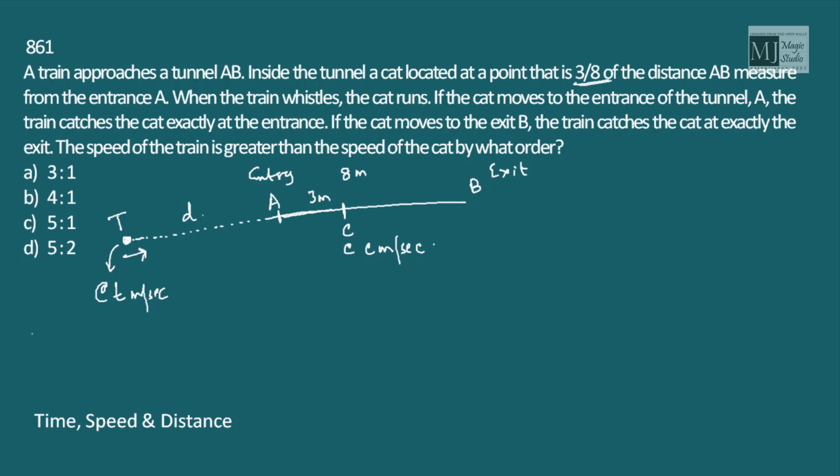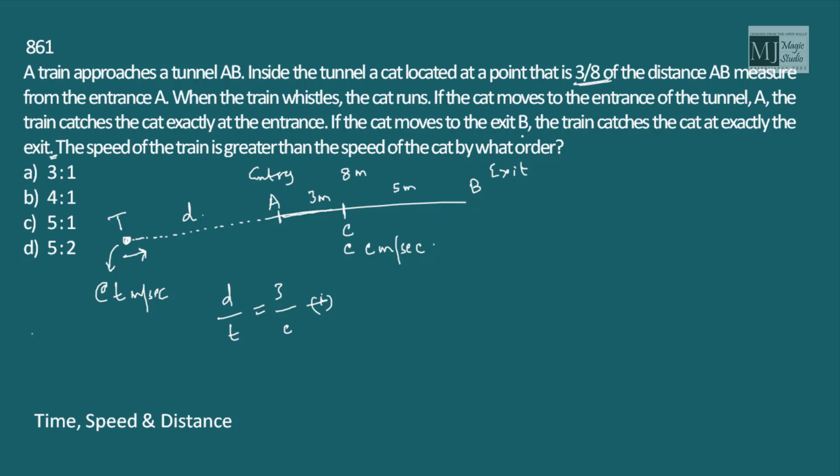So what is given? If the cat moves to the entrance of the tunnel at A, the train catches the cat exactly at the entrance, meaning the time taken by the train to travel D at speed T is the same as the time taken by the cat to travel 3 meters at a speed of C. Okay, this is our first equation.